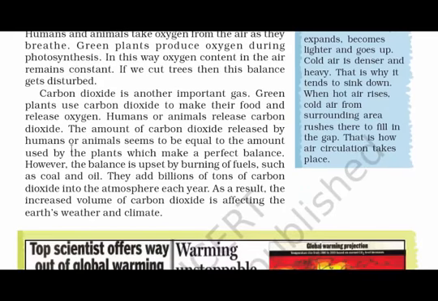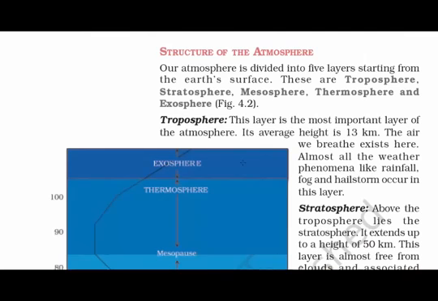Coming to carbon dioxide, it is another important gas. Green plants use carbon dioxide to make their food and release oxygen. Humans and animals release carbon dioxide. The amount of carbon dioxide released by humans or animals is equal to the amount used by the plants, which makes a perfect balance. Now let's talk about the structure of the atmosphere.